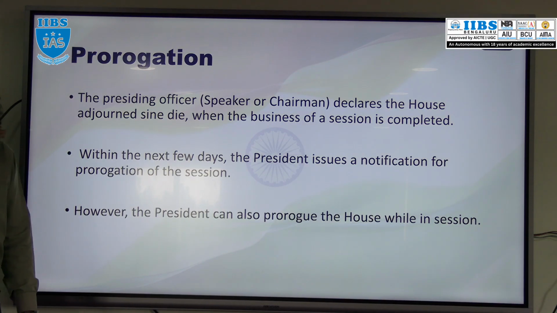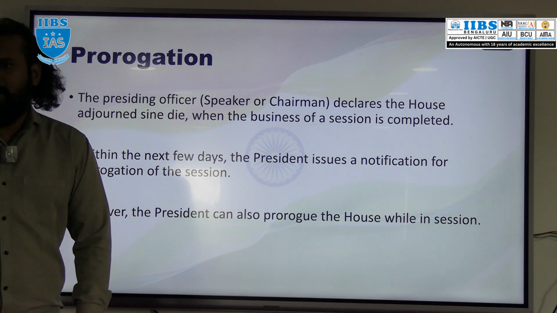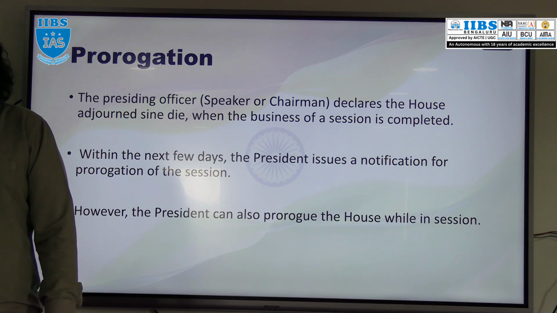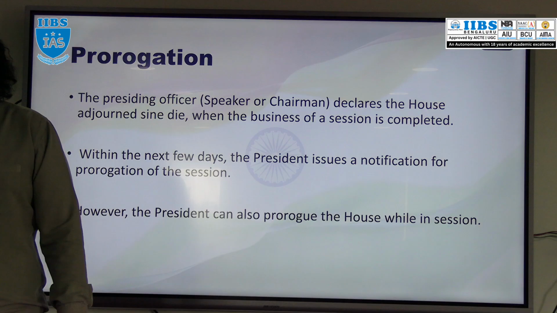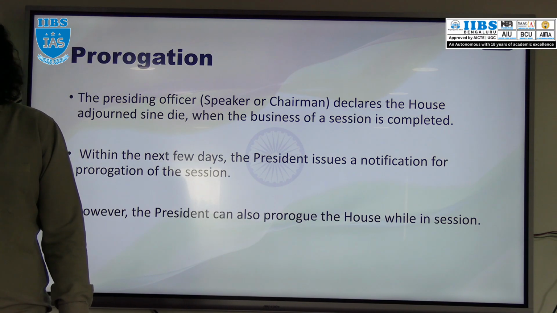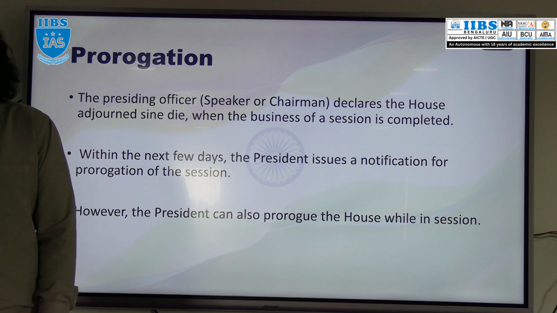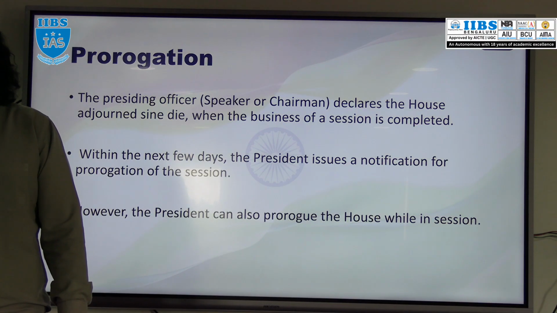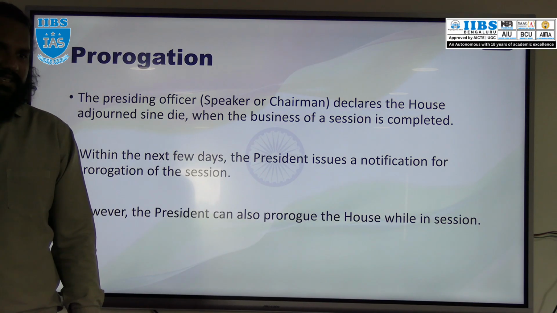Prorogation means permanent suspension of that particular session of that parliament. For example, now the 2026 budget session is going on, from February to May. In the month of May, the presiding officer will declare the adjournment sine die. After a few days of the declaration, the president will issue the notification for the prorogation. Prorogation means permanent suspension of the session. Work is over, they will suspend the session.